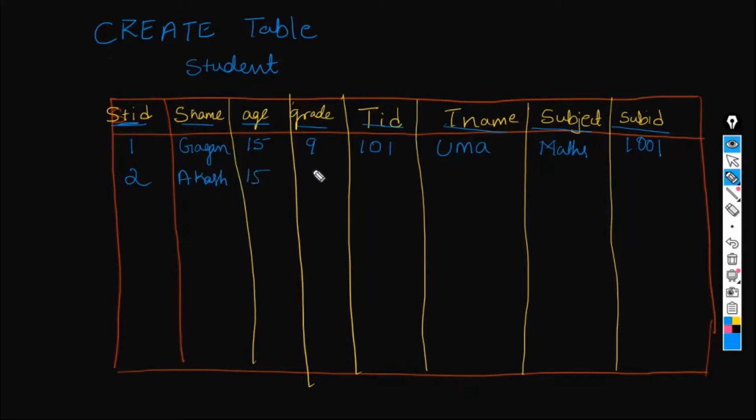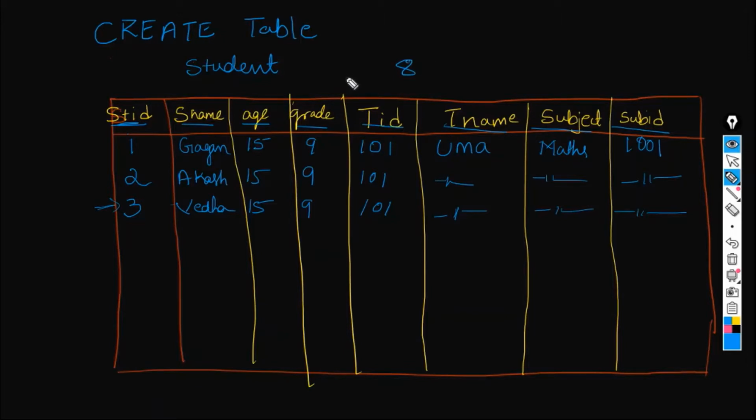Let's take the second student name and then I'll just add the entries. Age is 15 again, class is 9. Teacher ID will be same, 101, again same name, same subject, same subject ID. These two are from the same class. Let's add one more entry. And in real world, we will not be having 8 columns. We will be having 15, 20, 30 columns.